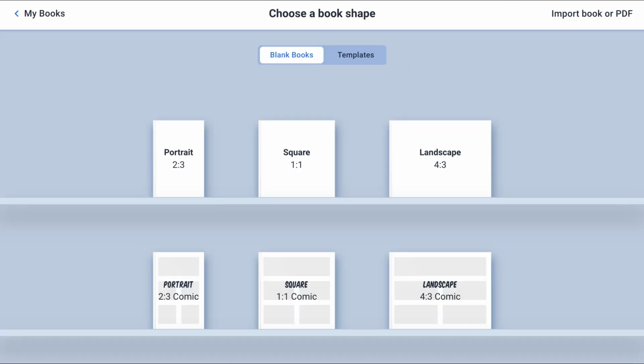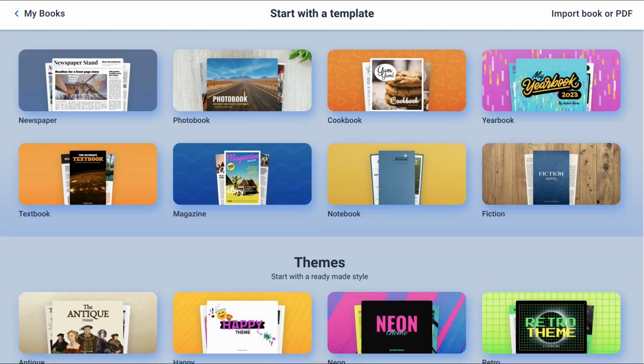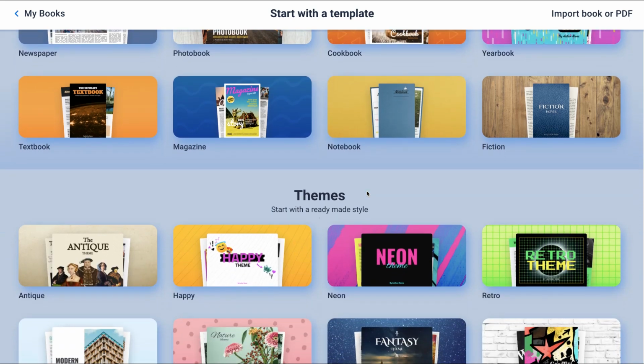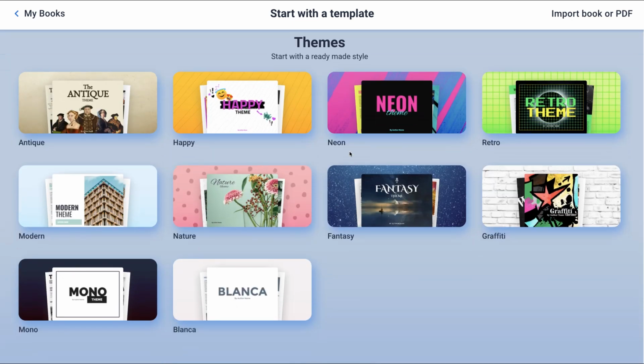You choose, notice you can go into templates, where I am right now, and choose a template. Okay, so these are some templates. Aren't they amazing? I love them. You can choose a template, or you can go with a blank book, as you saw before, that has different sizes. So which would you like to choose? These are all really nice. They're themes. The antique, neon, blanco, mono, okay, all kinds.